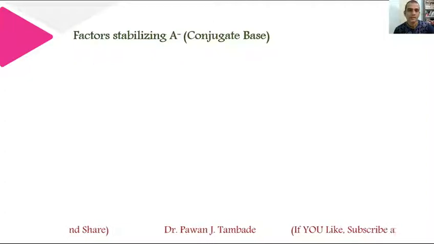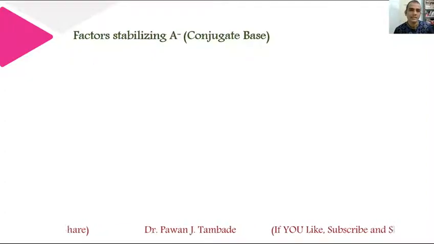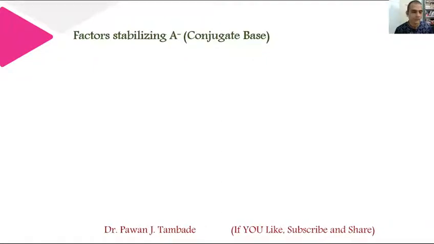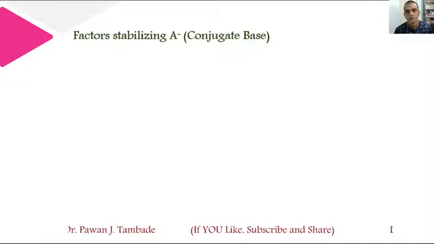The next factor which affects acidity is factors stabilizing A minus, that is conjugate base, which forms during the course of reaction. Let's see one example.